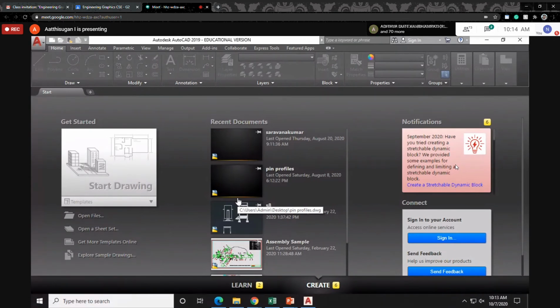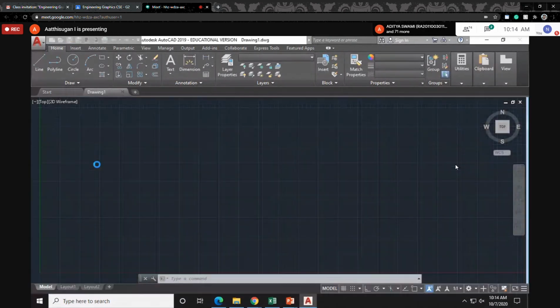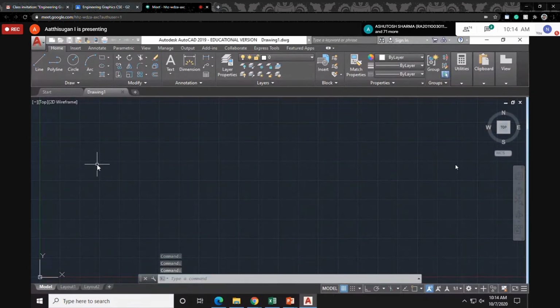Okay. So for those who are seeing this for the first time, I'll explain the basic concept, then move inside. After opening this software, just click start drawing as usual. You may get this window. First, kindly check whether the window is 2D or 3D. Whether the window is 2D or 3D, you have to check it.